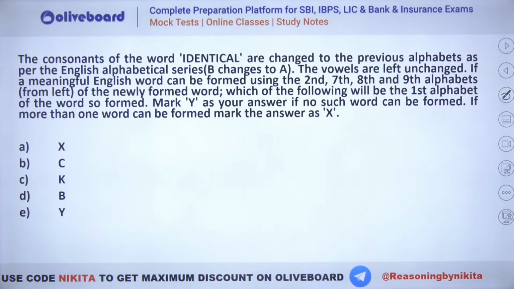Okay. Option number D. Option D. Which of the following will be the first alphabet of the word so formed? Option D, everybody. Back, बिल्कुल. तो जो word बनेगा ना, that will be back.